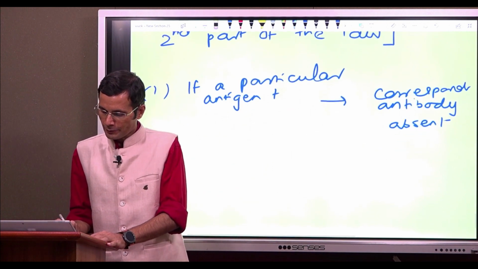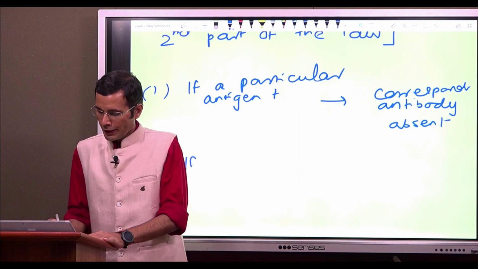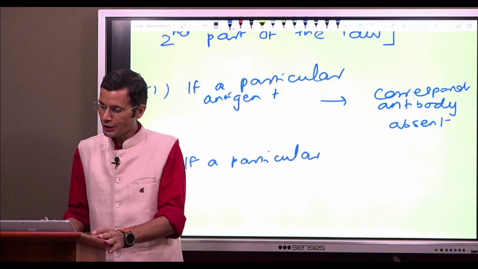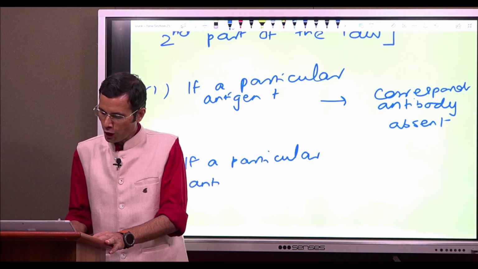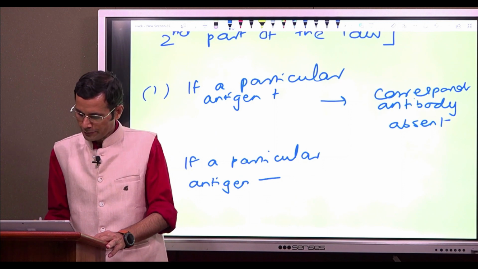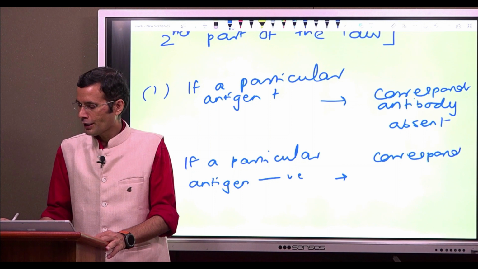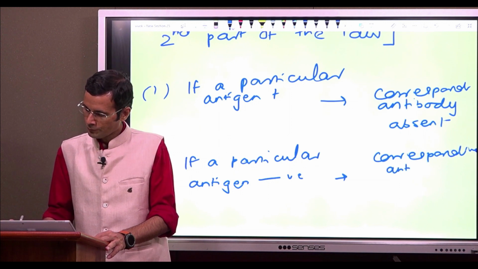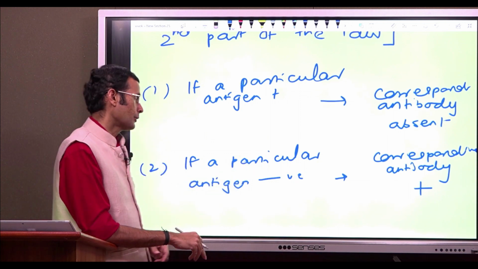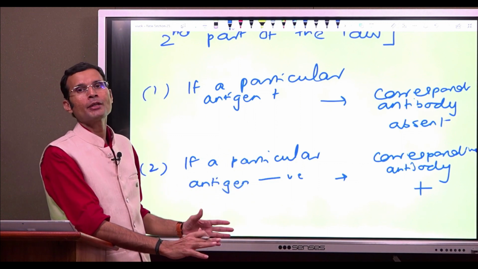And the second part of Landsteiner's law is, if a particular antigen or agglutinogen is not present, then its corresponding antibody will be present in the plasma of that individual. So this is how Landsteiner's law is described in its entirety.